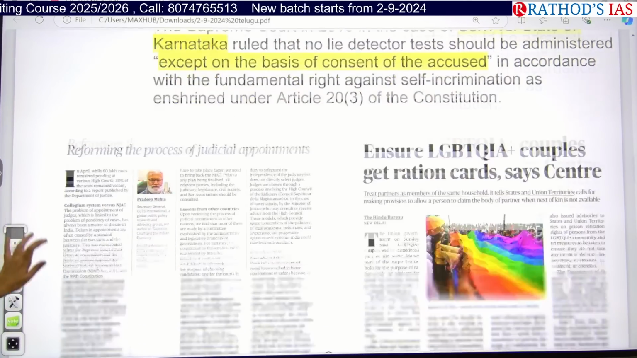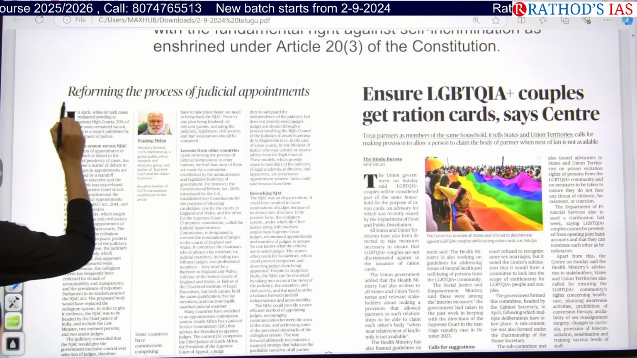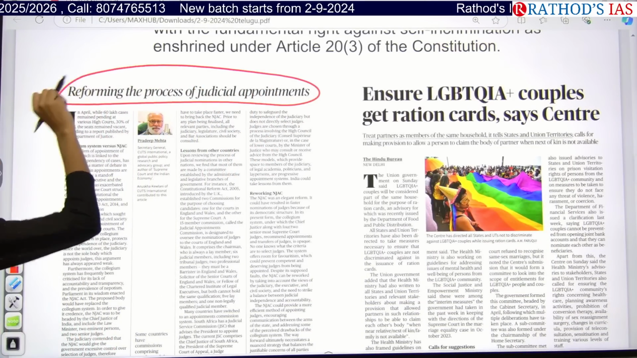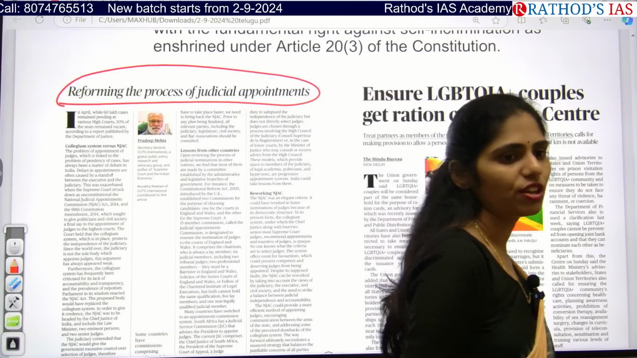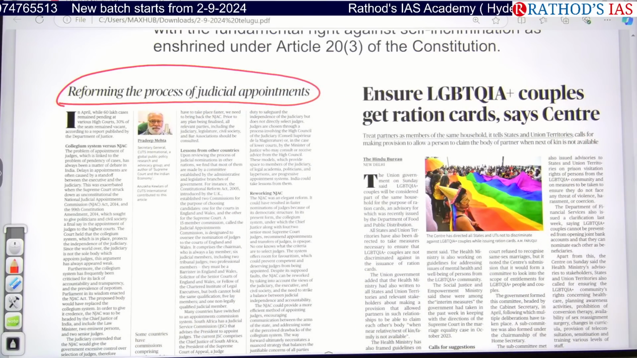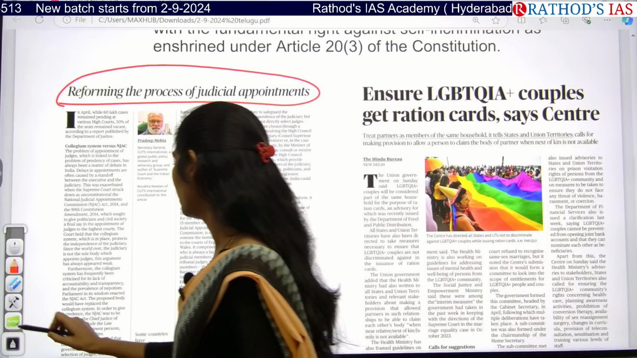And see other articles. Reforming the process of judicial appointments. So how the judiciary appointments are done, for example, judges of high courts or the Supreme Court, we have a system called the collegium system.